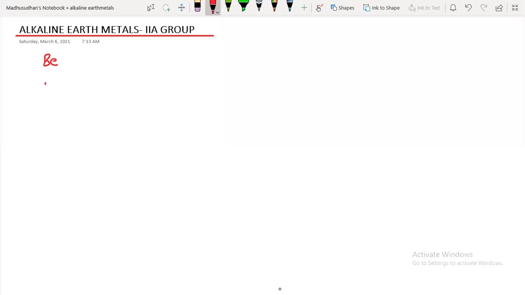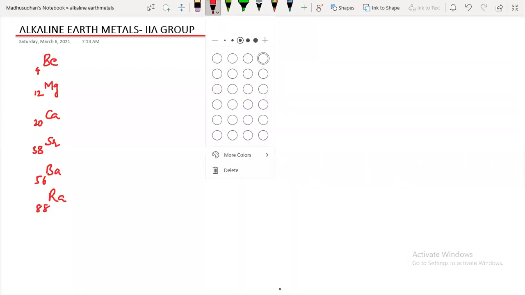Beryllium, magnesium, calcium, strontium, barium, and radium. These are the group elements. And what are their atomic numbers? Beryllium is 4, magnesium is 12, calcium 20, 20 plus 18, how much? 38, 38 plus 18, 56, 56 plus 32, 88. These are their atomic numbers.